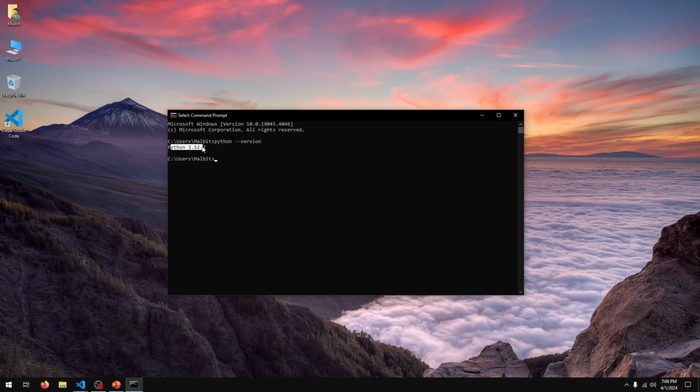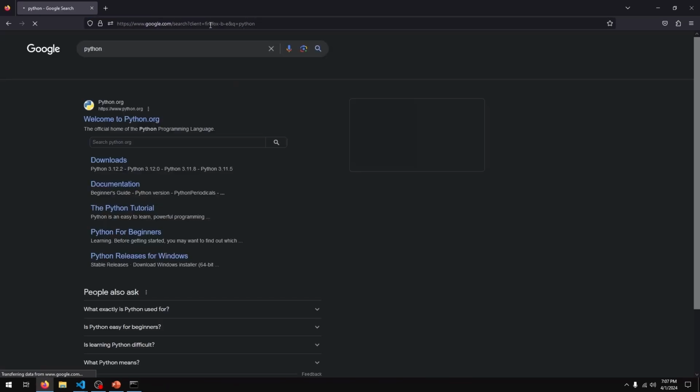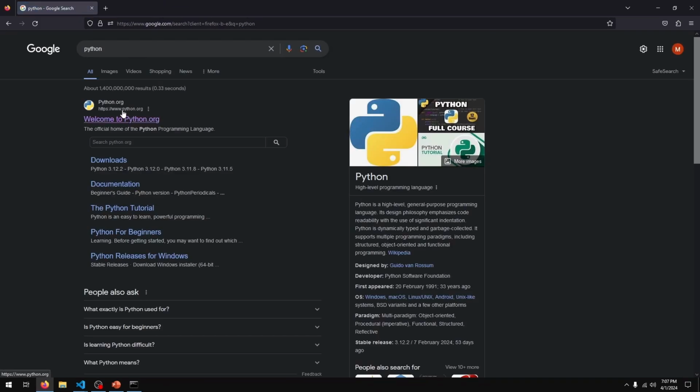Also ensure that you have 3.9 or higher. If you don't, you may want to update. But yeah, to get Python, I'm going to go to Google and type in Python. We want the link that goes to python.org. So for me, that's this first one here.